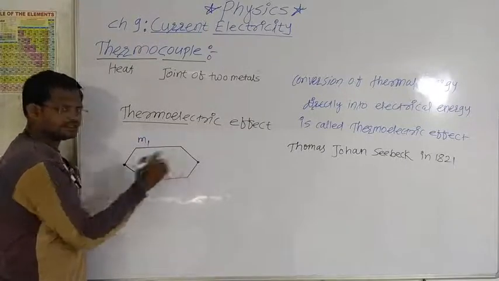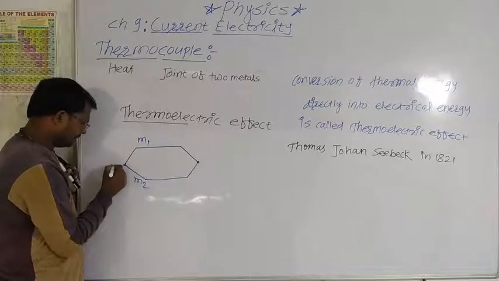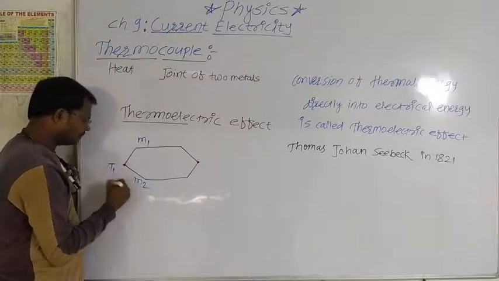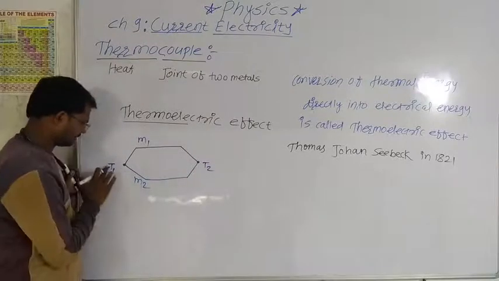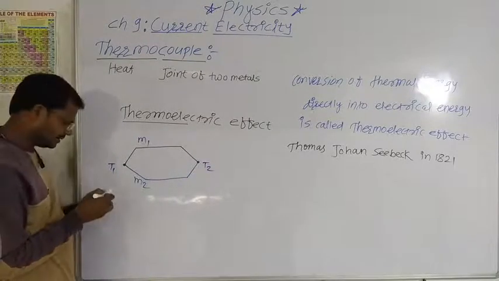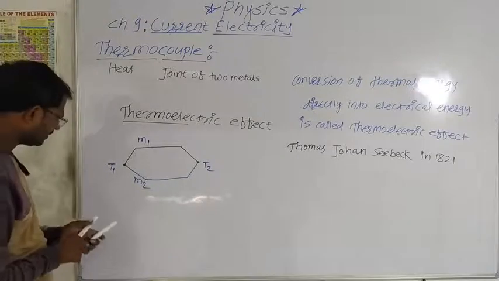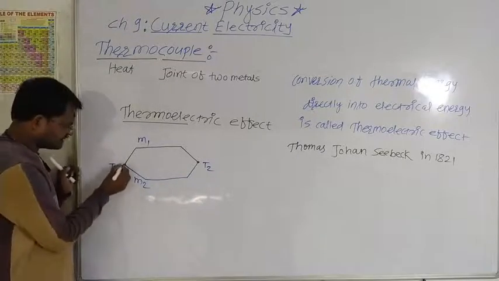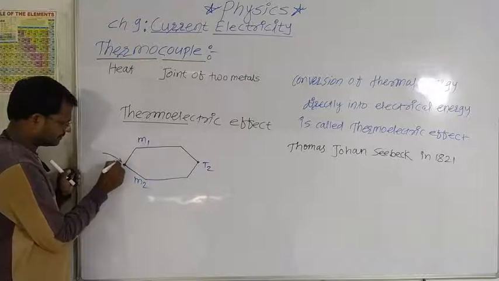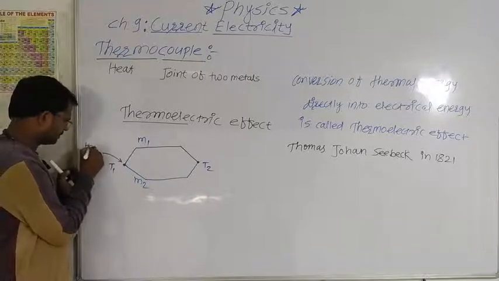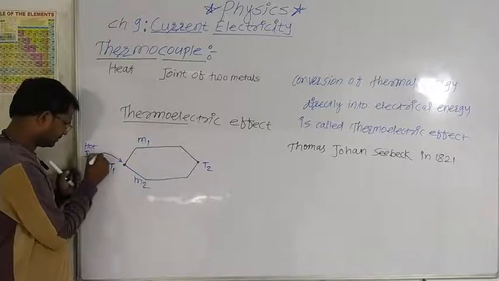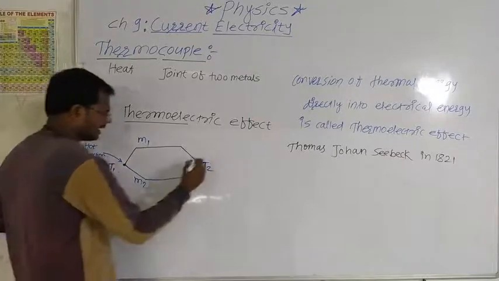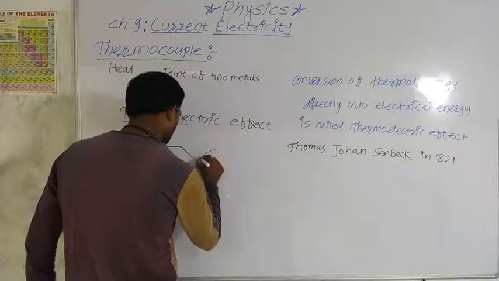At these two junctions, temperatures are T1 and T2. Suppose this is a hot junction and this is a cold junction.